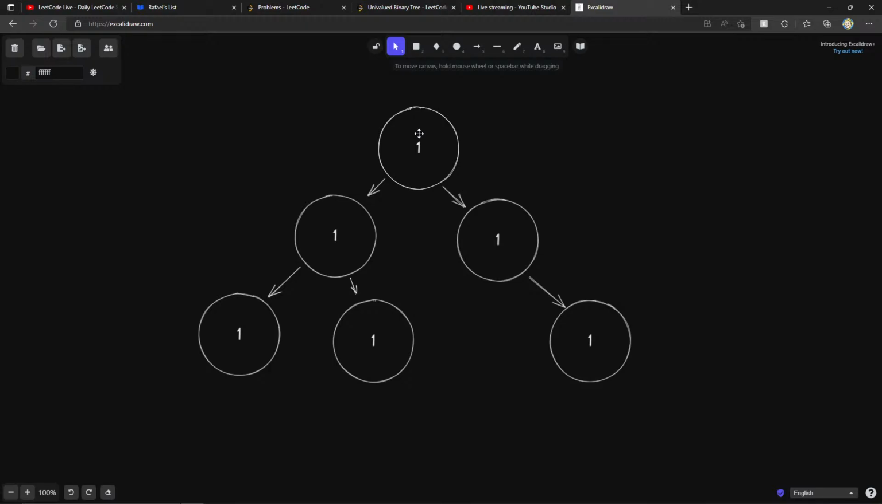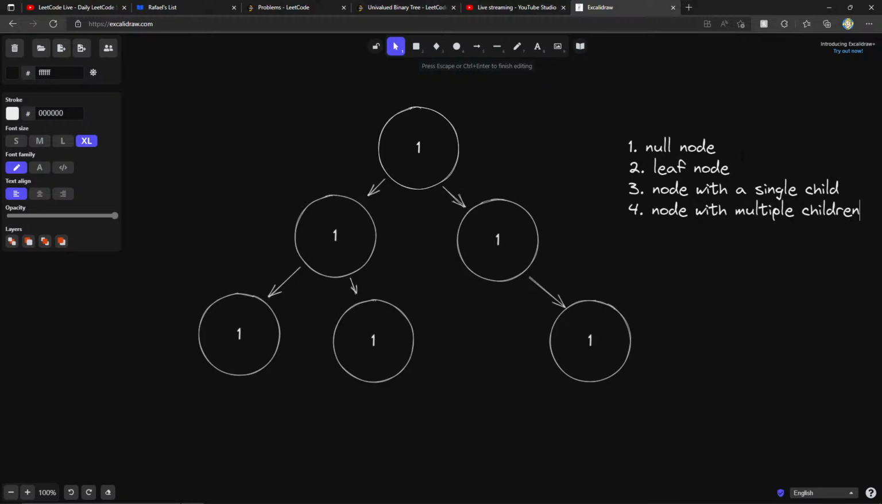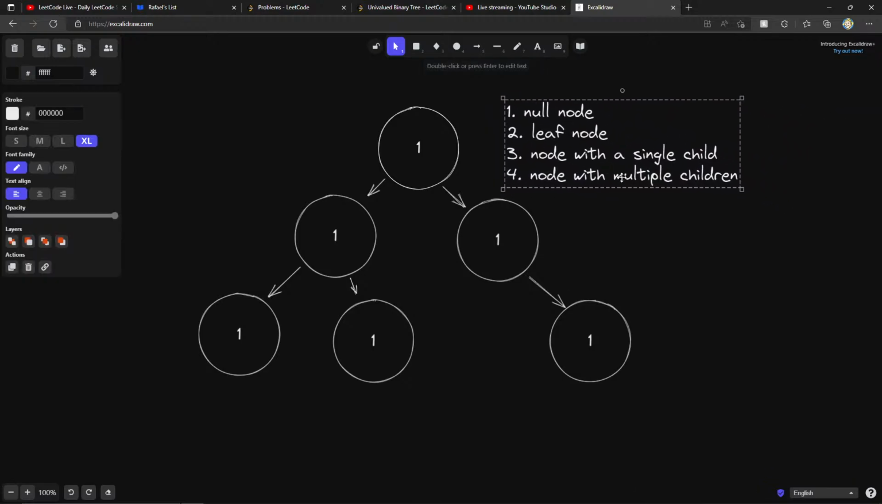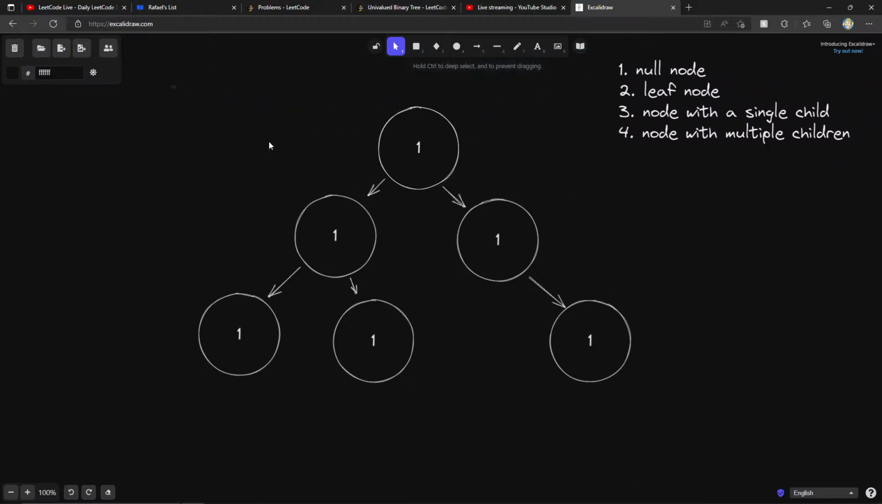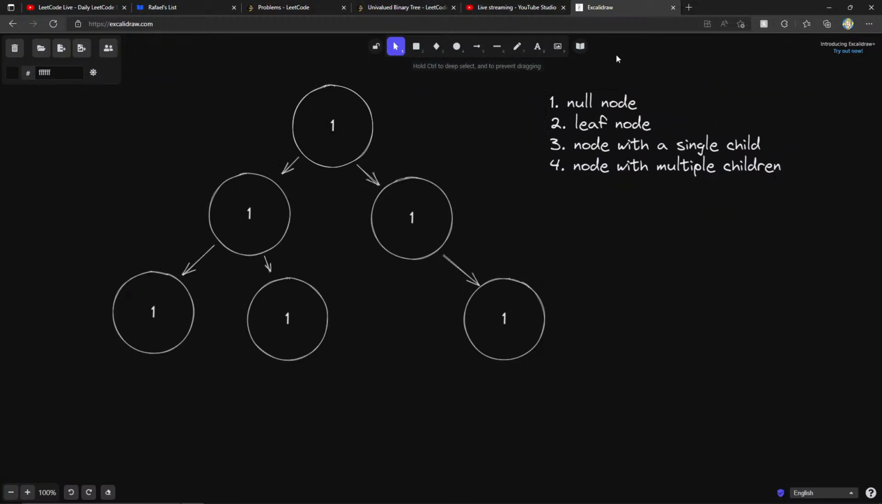So let's think about sort of like the base cases, right? Imagine we had a null node, or we have a leaf node, or we have a node with a single child, or we have a node with multiple children, right? These are like the different cases I want to consider. I'm going to move this over here so we can write on it.